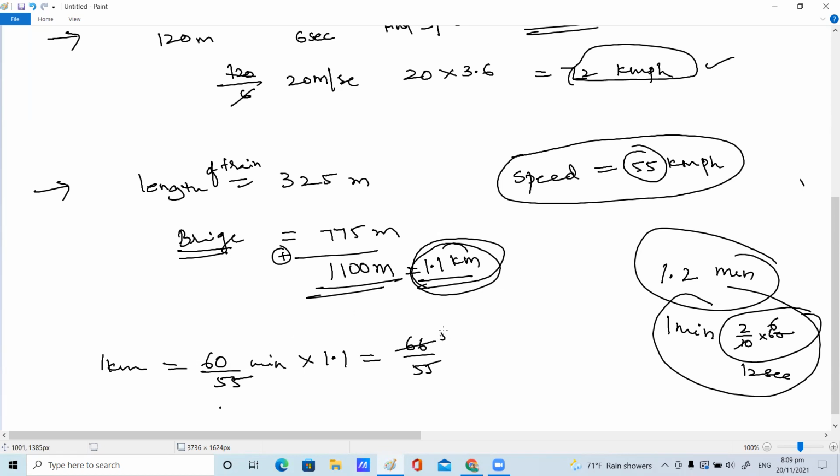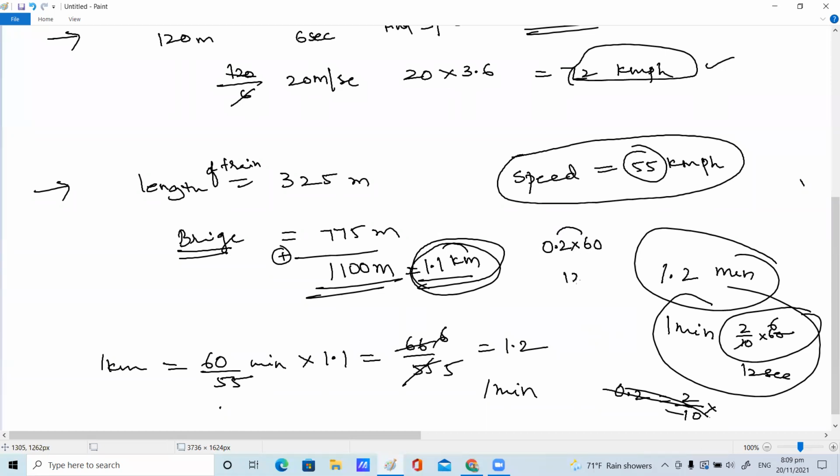Cancel 5 times, you will get 1.2. This is 1 minute. 0.2 means how much, children? 2 by 10. What should you take here? 0.2 minutes means how many seconds?